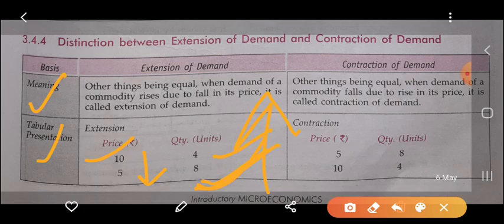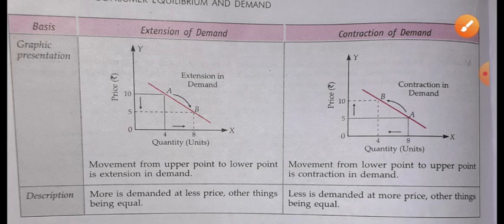In the contraction of demand, when the price is 5, the consumer is consuming 8 units. When the price rises from 5 to 10, the consumer is consuming less, so quantity demanded decreases. So in the extension of demand, we study the relation that when the price falls, demand increases. In the case of contraction, when the price rises, demand decreases. Okay, now the next is the graphical presentation.